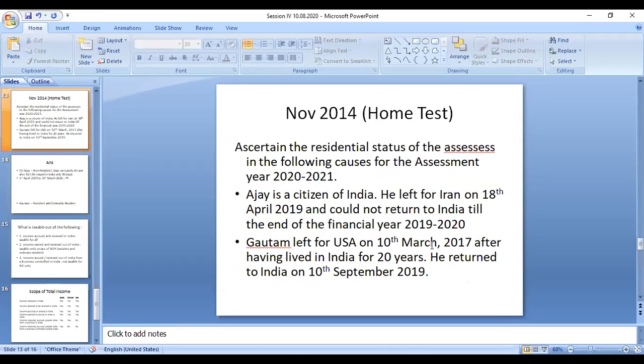From 2017 up to 2019, for those 2 years he was in the USA only, right? He returned to India on 10th September.